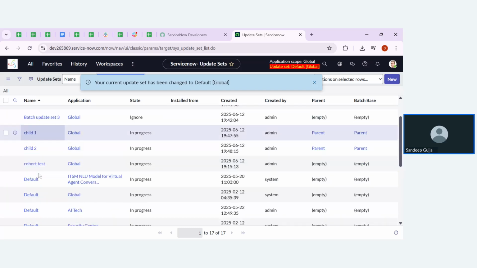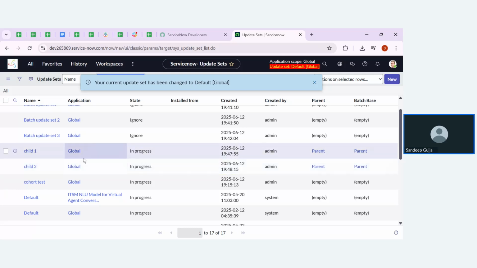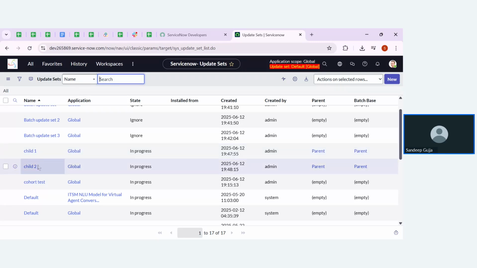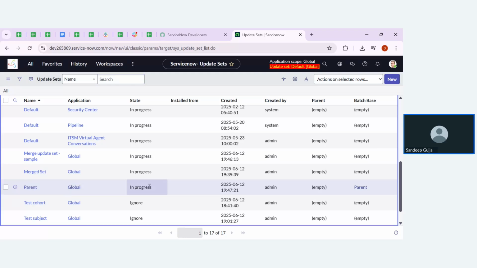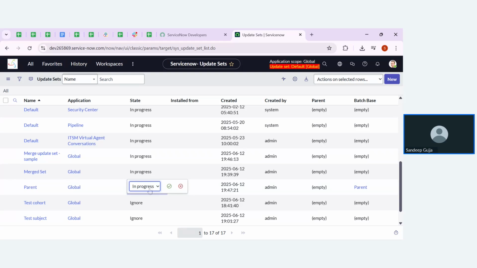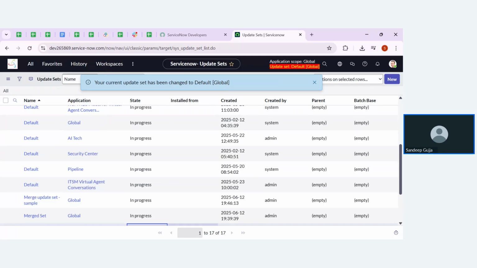Now you can see child one and child two, the two update sets having different configurations. As of now, I have not added any configurations, but I'm just explaining how it works. Consider that child one has some configurations and child two has some more configurations. The parent is also handling some other configurations. Now, if I change the state of the parent from in progress to complete, then the related update sets of the parent, that means child one and child two, will also move to the complete state.